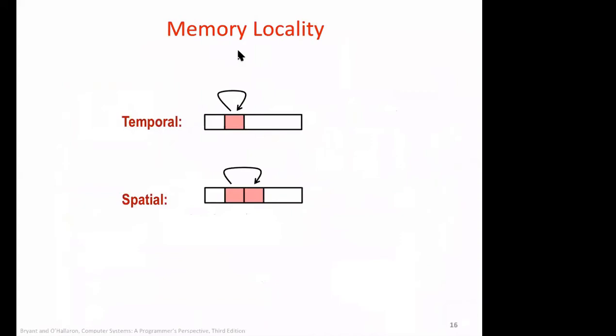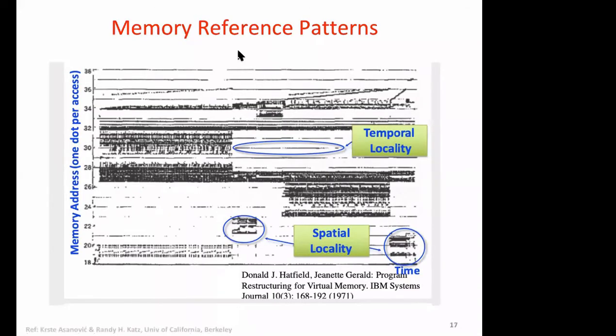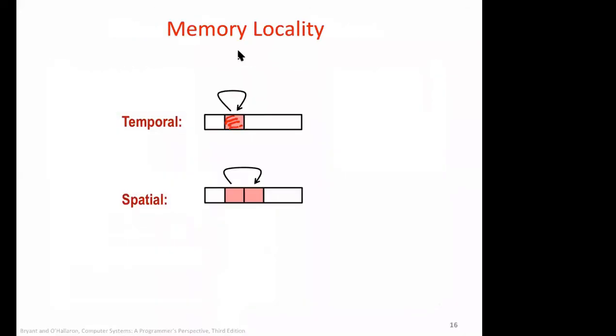Temporal locality means the same memory location we are accessing again and again, like in a for loop or while do loop, or any loop. And spatial locality is that when you access one location, the next location you are also likely to read. So these are the two localities.